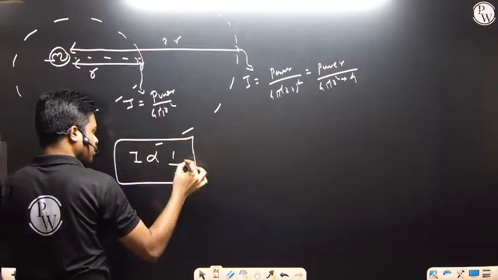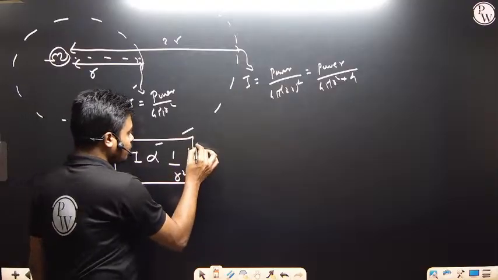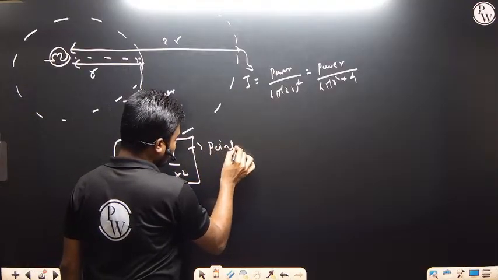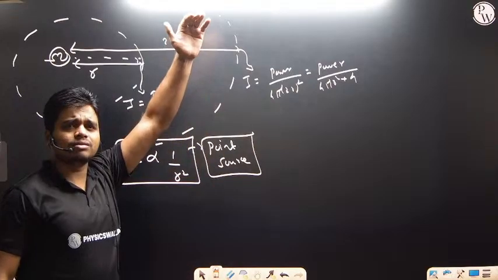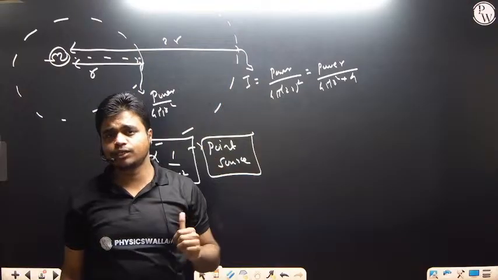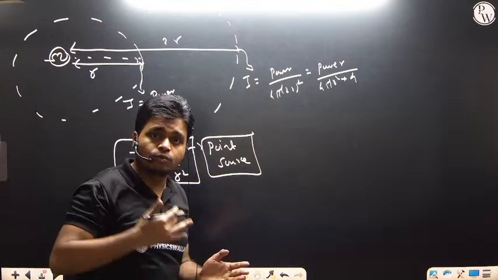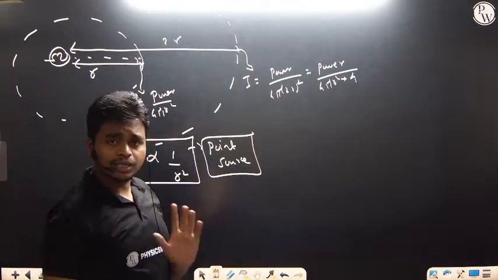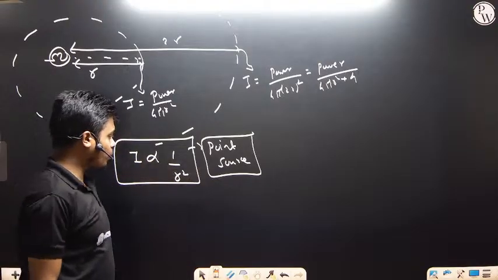We have this discussion in the classes when we discuss the point source. This is because of the point source. As we are moving away from the source, how does the intensity vary? Near the bulb intensity will be more. As we are moving away from the bulb, intensity will keep on reducing, and it reduces as 1 by r square. This is for a point source.